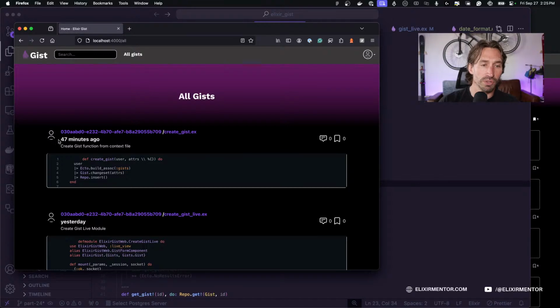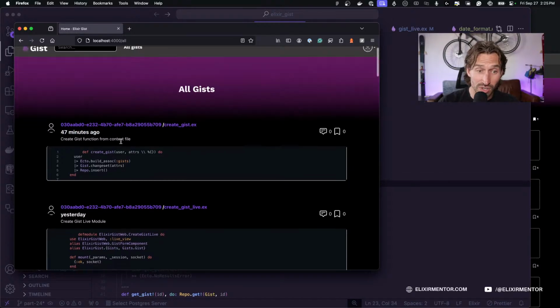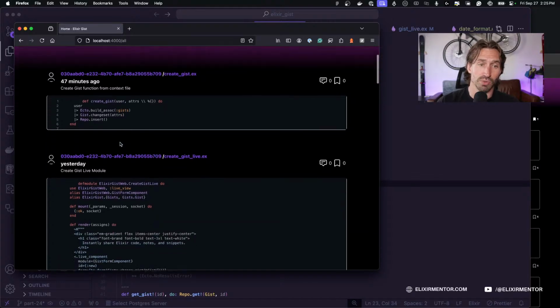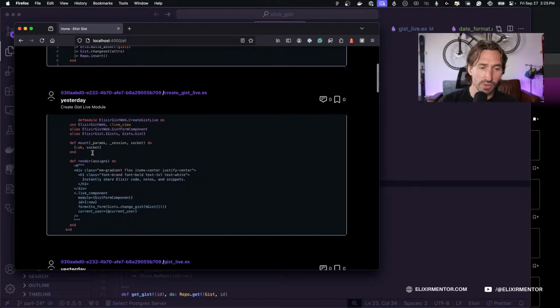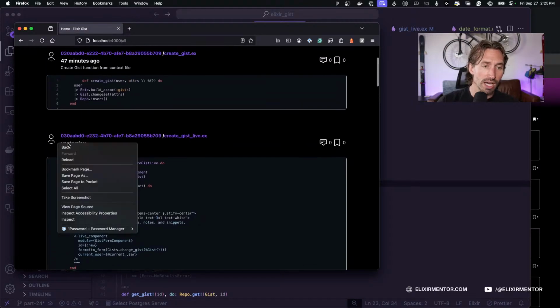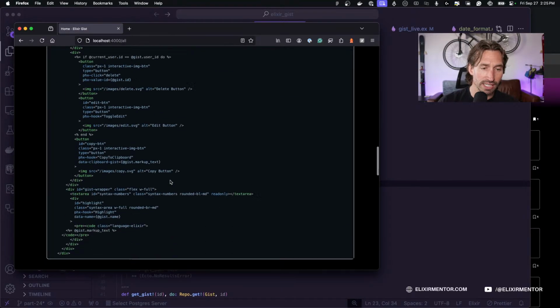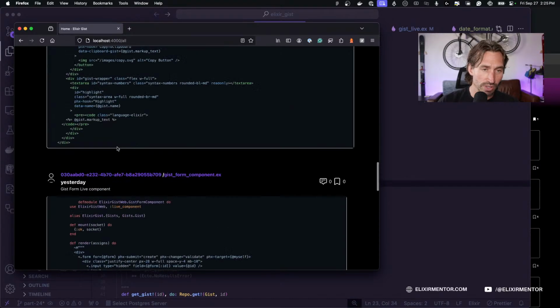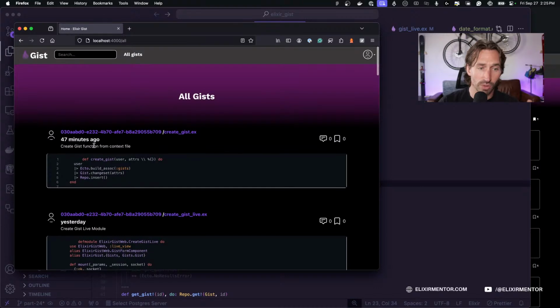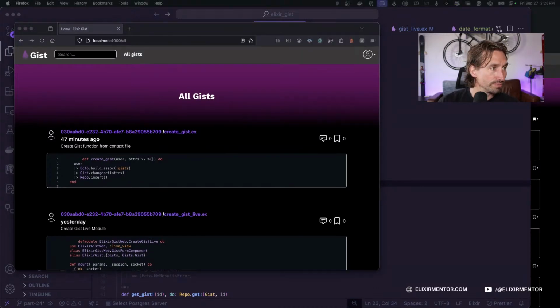And then when we save it, now when we go back to our all gists view, you see that our gist created 47 minutes ago is now at the top, which is really cool. We have some weird formatting stuff going on that we'll have to figure out. But then we have yesterday, and then at the bottom, we have 1 month ago. So it is now sorted in descending order, which is really cool.